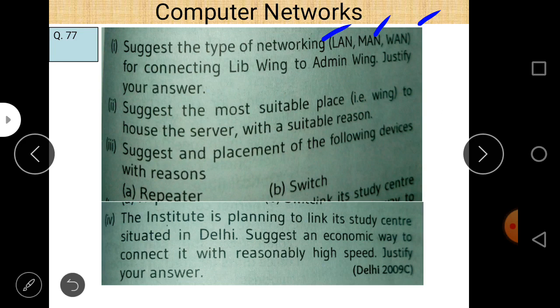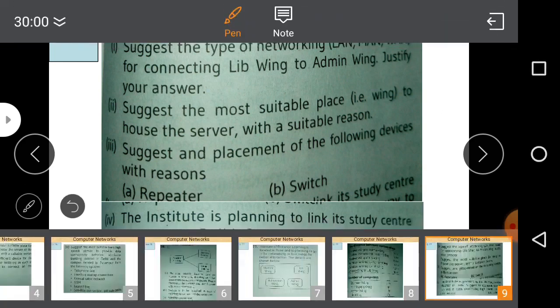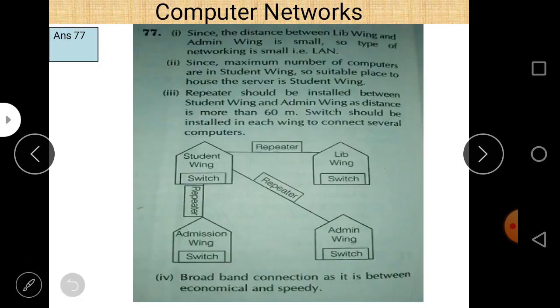So in this case it is quite clear that we will use LAN because all these computers are connected within a single campus and the distance is very low, around 125. So LAN is the final answer. Let us check whether LAN is the answer or not. Since the distance between the library and admission wing is the smallest, the type of network is small, so the answer is LAN.